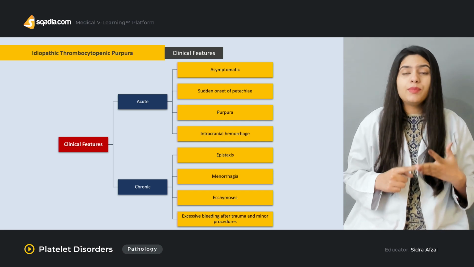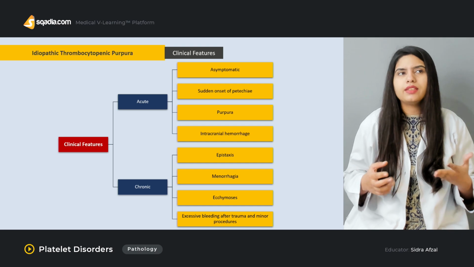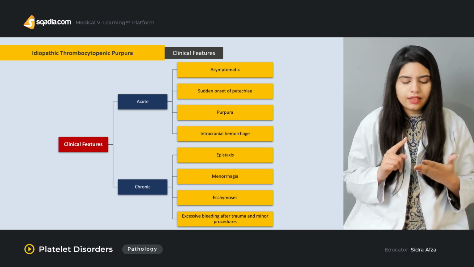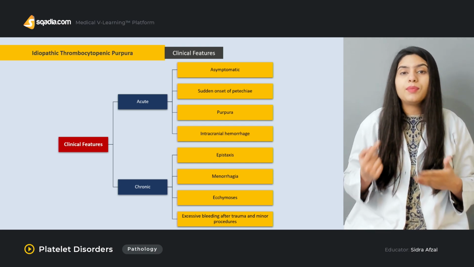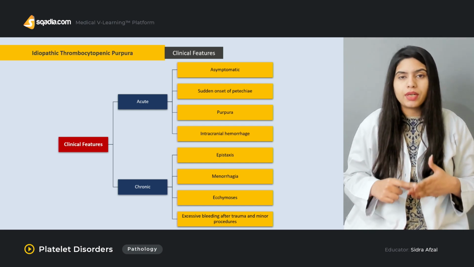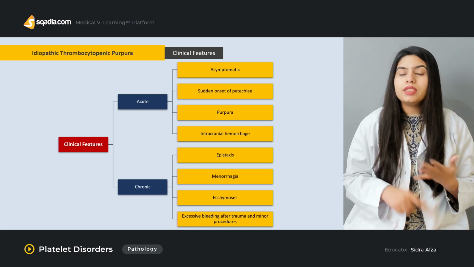Side by side, there is mucosal bleeding. There is no cause of the mucosal bleeding, and no genetic history of bleeding disorders. Moreover, the complete platelet count of Roger told us that the platelet count is 26,000 per microliter. So we can say that there is a decrease in the number of platelets.